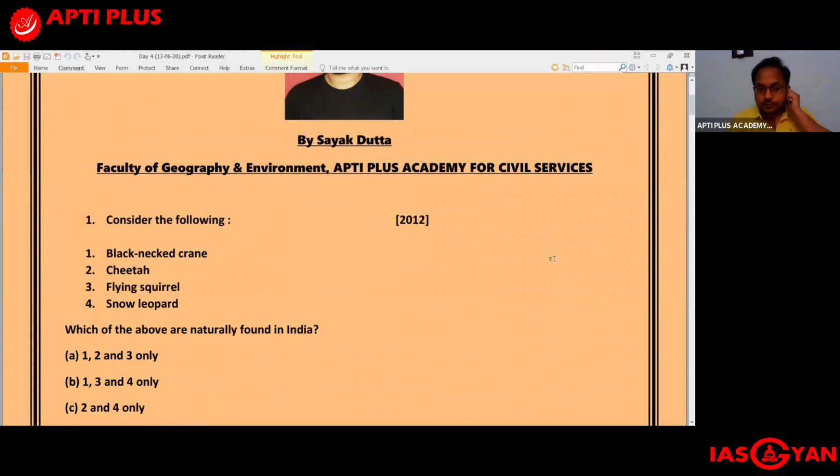The first question was asked in UPSC prelims 2012, and the question asks, consider the following. Number one, black-necked crane, so it's a bird. Number two, cheetah. Number three, flying squirrel. And number four, snow leopard.